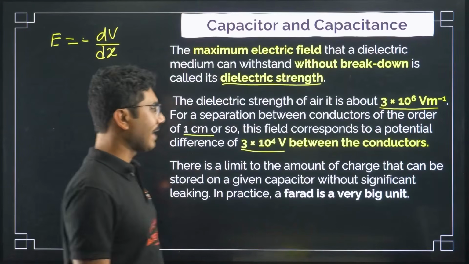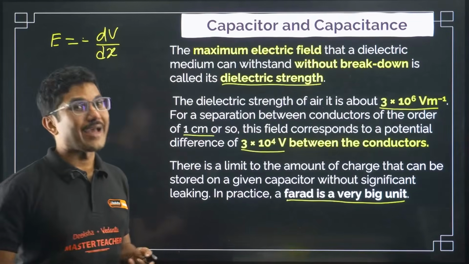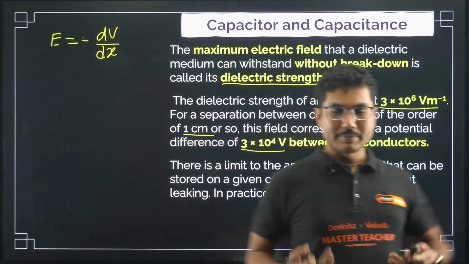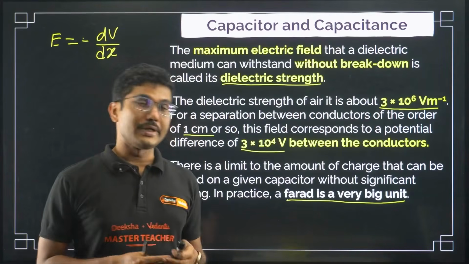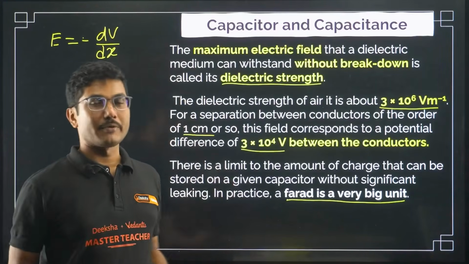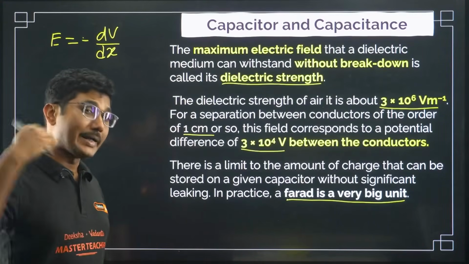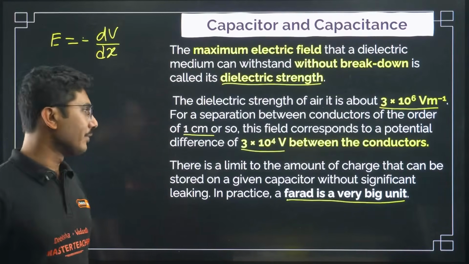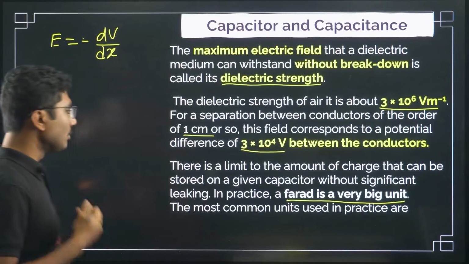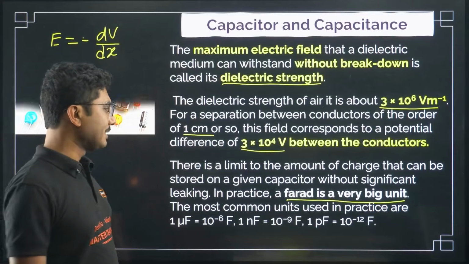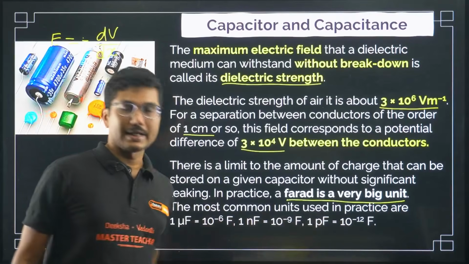In practice, a farad is a very big unit. That's why we do not use farad in our day-to-day capacitance measurement. We use microfarad, millifarad, and nanofarad is also very common. Micro and nano are the most common. In some higher order circuits, we even use picofarad, 10 to the power of minus 12. So the most commonly used units in practice are microfarad, nanofarad, and picofarad.